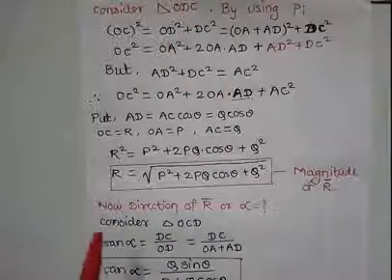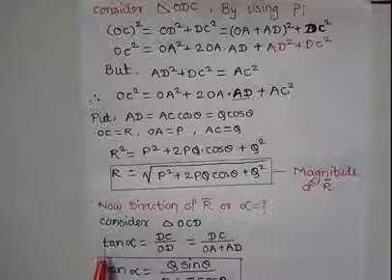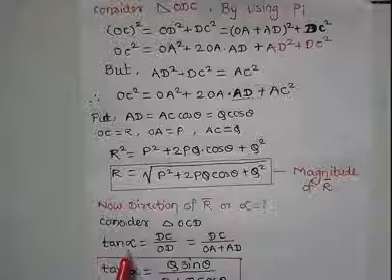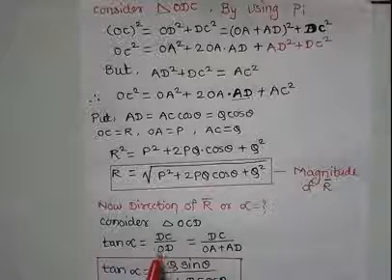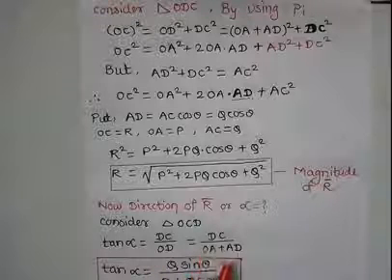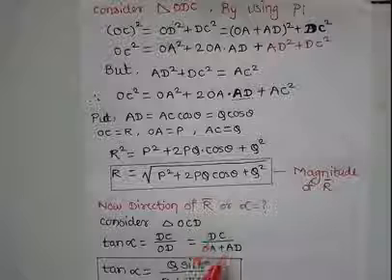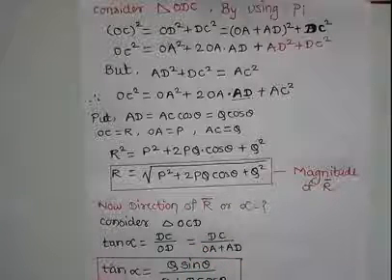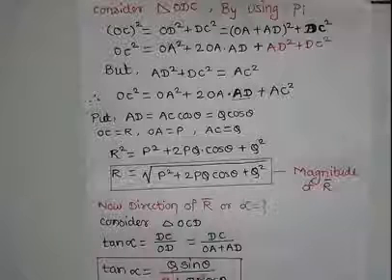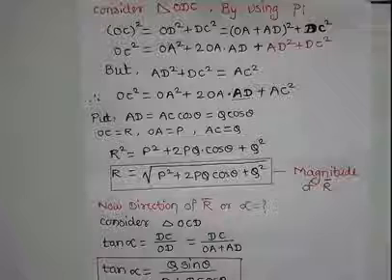Now by using this triangle ODC, tan alpha is equal to DC upon OD, but we know that OD is the sum of OA and AD. Hence, tan alpha is equal to DC upon OA plus AD. Hence, tan alpha is equal to Q sin theta divided by P plus Q cos theta.